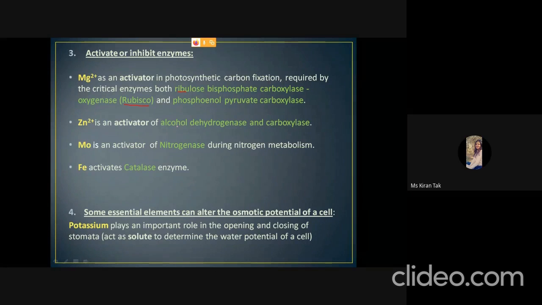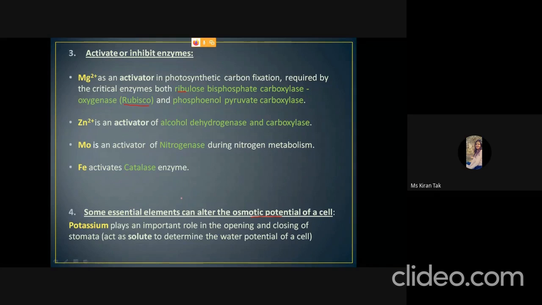And enzymes like alcohol dehydrogenase and carboxylase are activated by zinc ion. Molybdenum is an activator for nitrogenase in nitrogen metabolism, and iron activates the catalase enzyme. And some other essential elements play a very important role in osmotic potential.